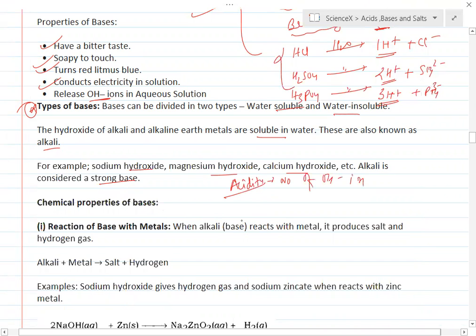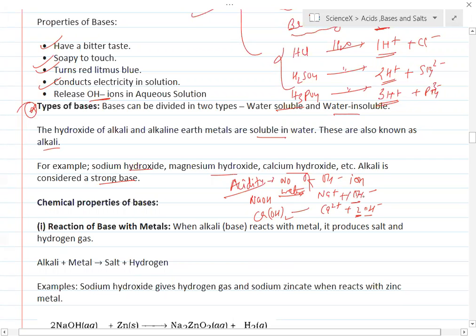For example, NaOH in the presence of water gives you Na+ and 1 OH- ion. Calcium hydroxide gives you Ca2+ and 2 OH- ions. As it is giving 2 OH- ions, it is a diacidic base. NaOH is giving 1 OH- ion, so it is a monoacidic base.